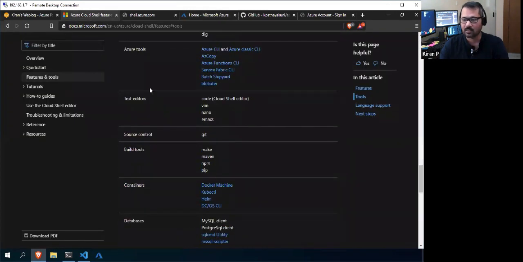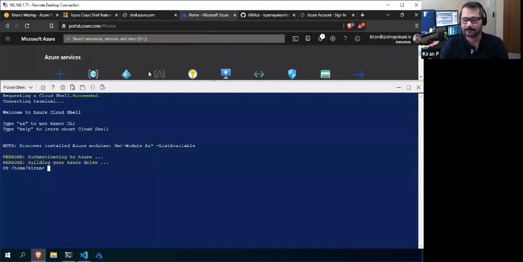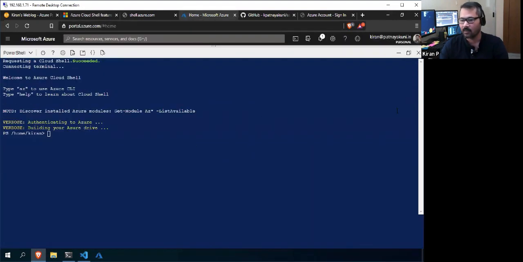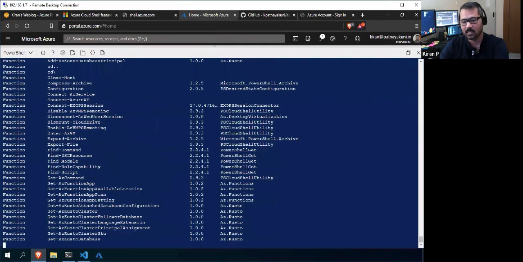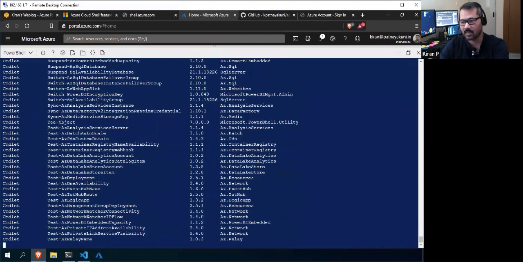These are all the tools, and this is the Cloud Shell environment where I can run all my commandlets, all PowerShell commandlets. I can use Get-Date and Get-Command. So Get-Command will give you all the commandlets available in the Cloud Shell.